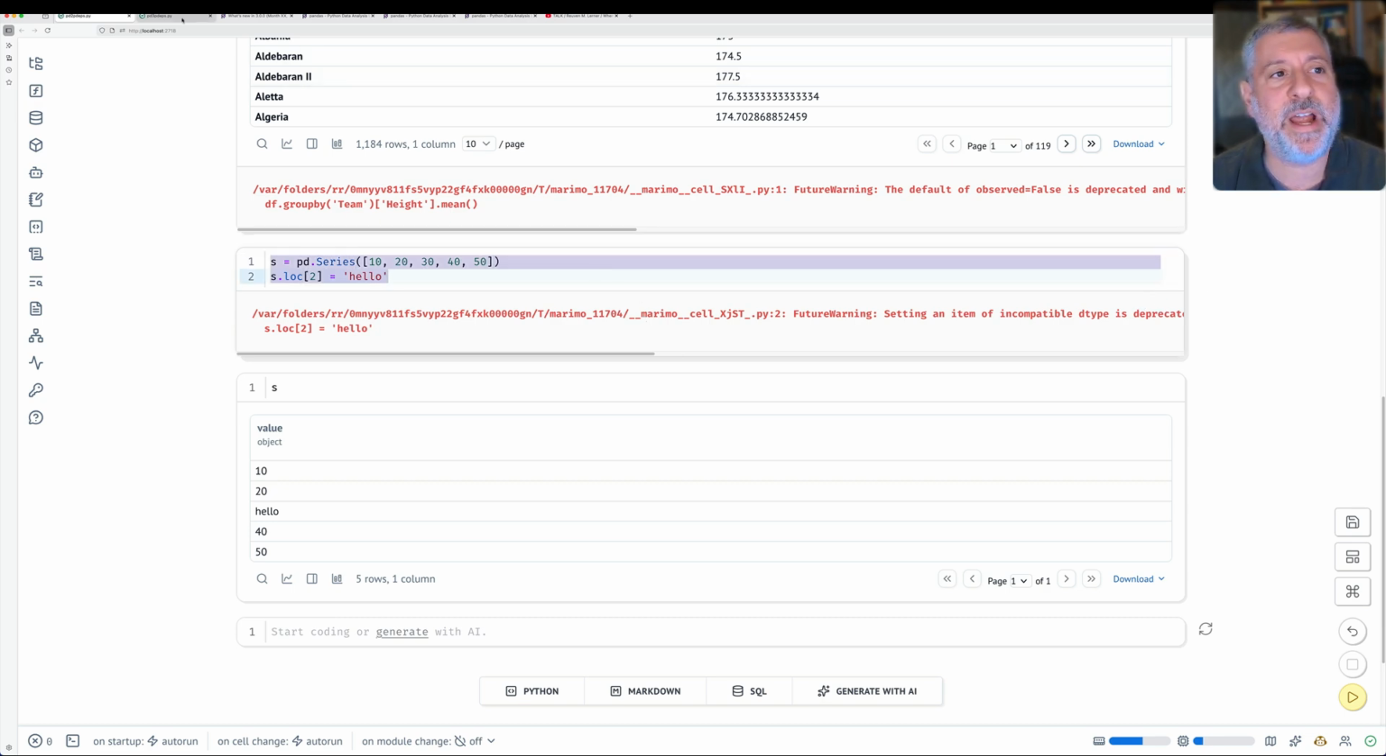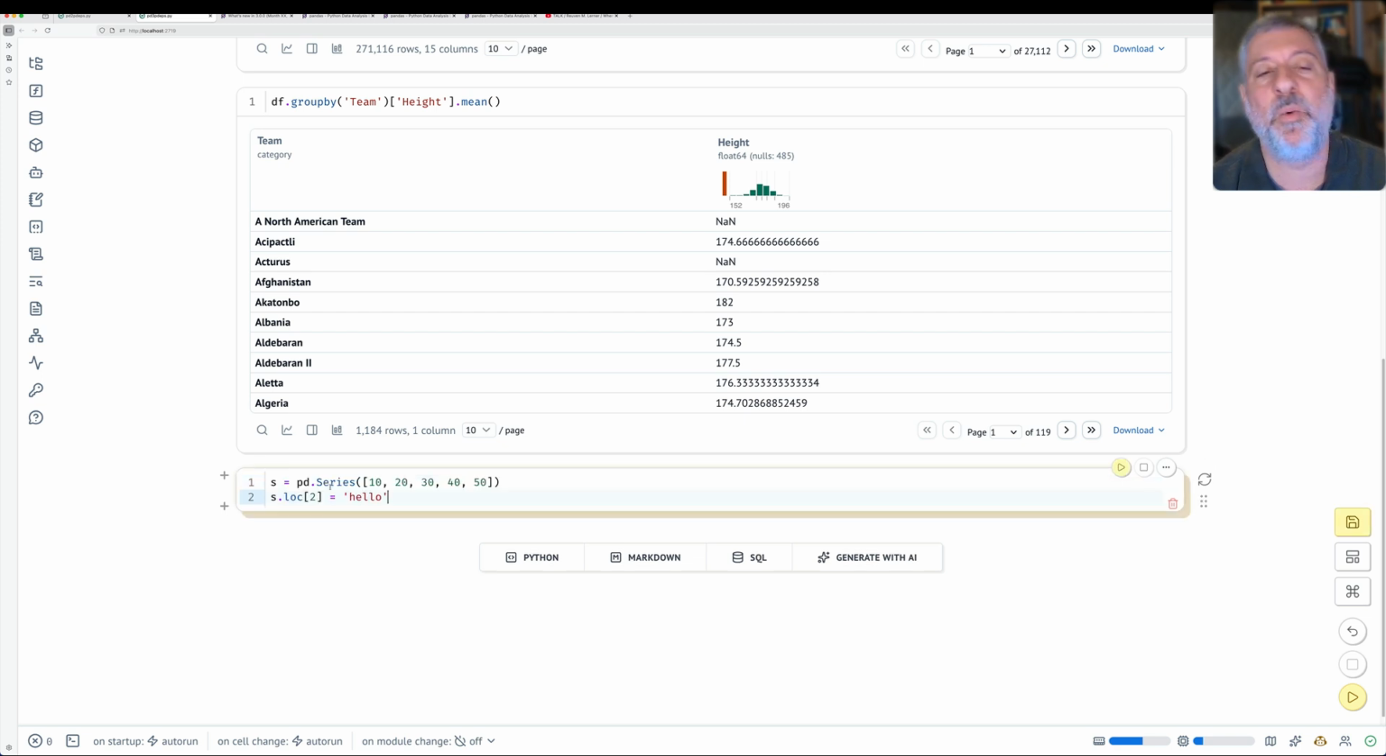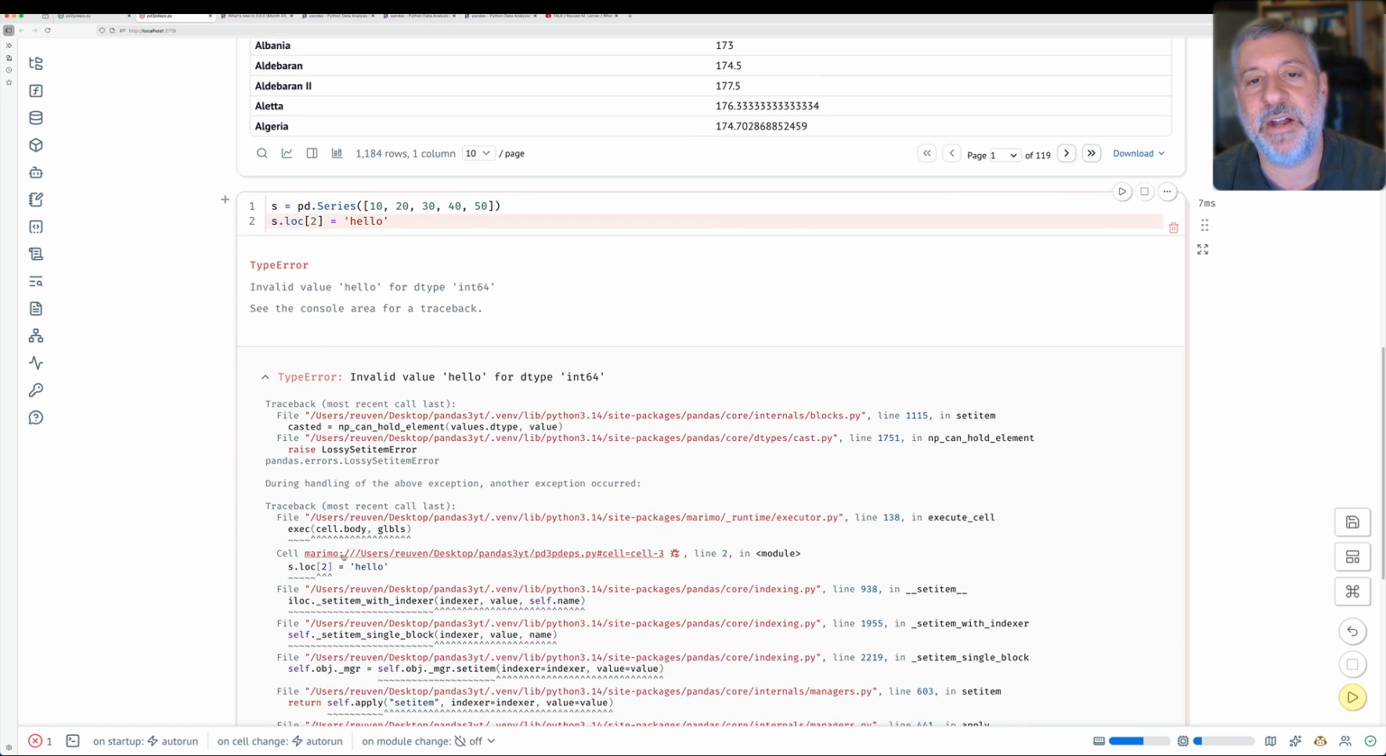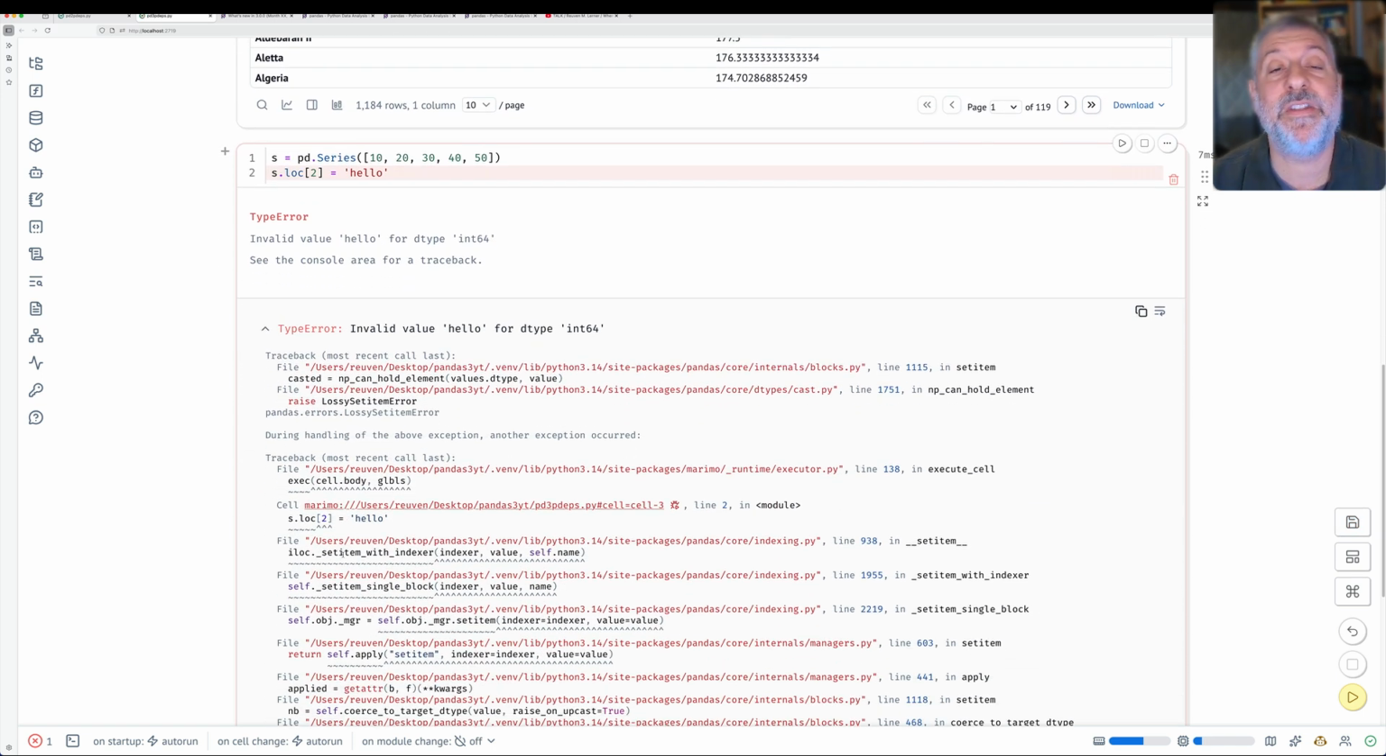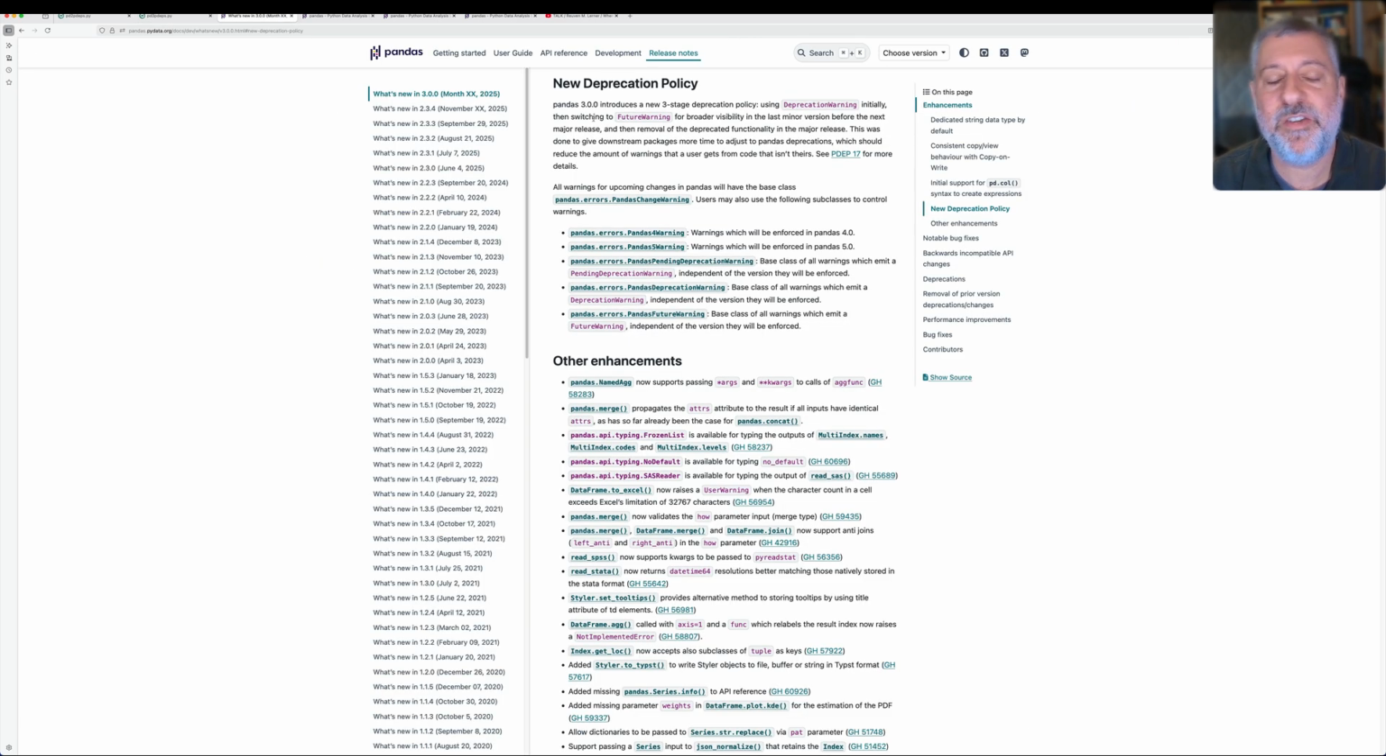Is that future warning right? Let's take a look. I'm going to once again create the series, and once again set s.loc[2] to be hello, and look at this, I get an error. If only I'd paid attention to that future warning and hadn't willy-nilly assigned a string into my integer series. So future warning means, again, watch out. If you see a Pandas 4 warning, that means you have a little bit of time, but you should already get your code ready. Once again, this is all documented here in this deprecation policy.